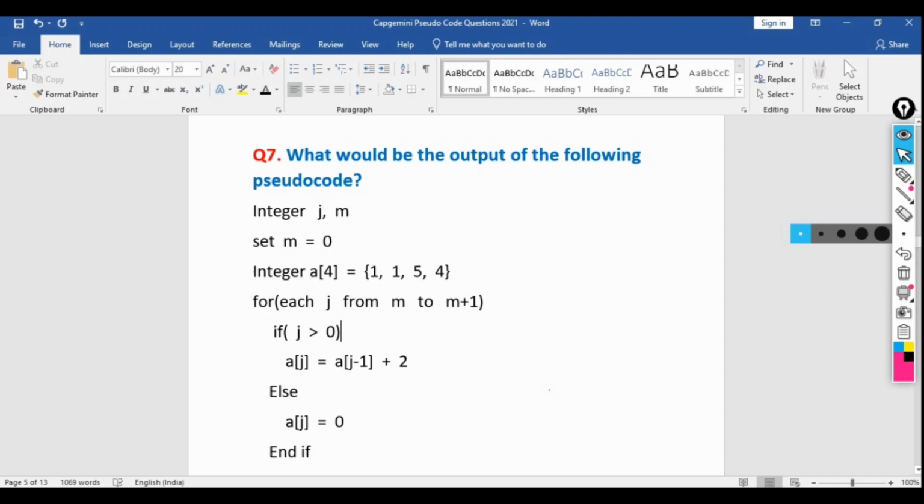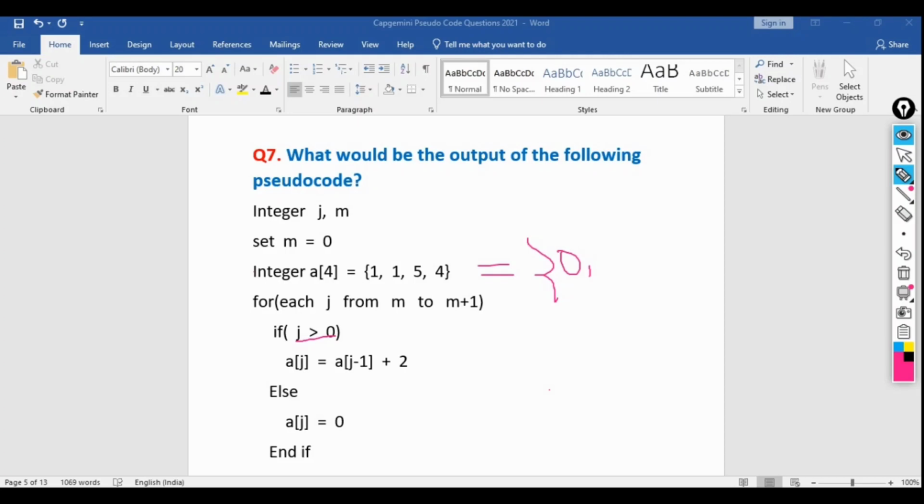Here, if j is greater than 0, at the very beginning the j value was 0. So j equal to 0, is j greater than 0? No, 0 is not greater than 0, 0 is equal to 0. So it will jump to the else part, a of 0 equal to 0. That means we are doing the assignment, assigning a of 0. Then again it will go to the for loop, because we are doing 2 iterations, from 0 to 1. So one iteration is done.